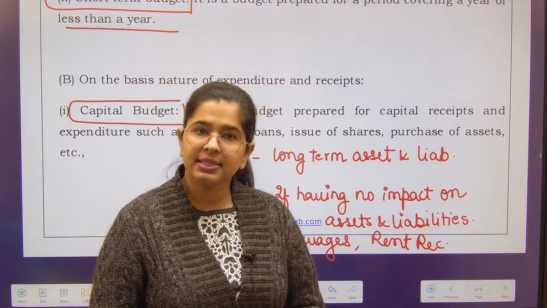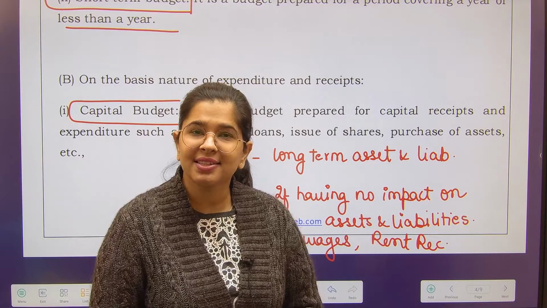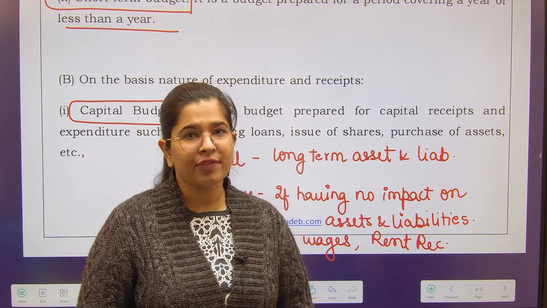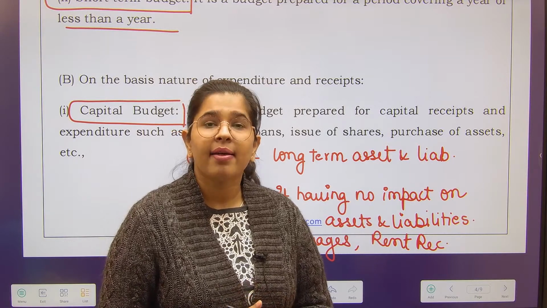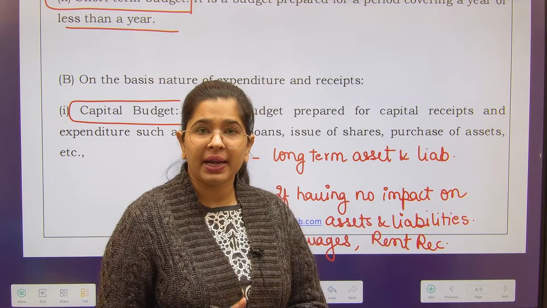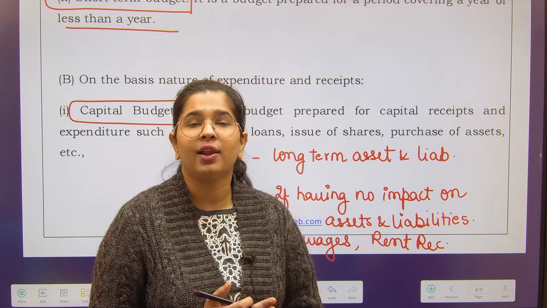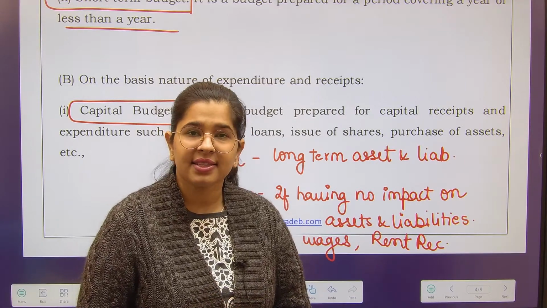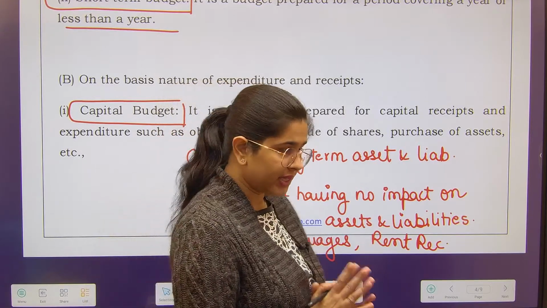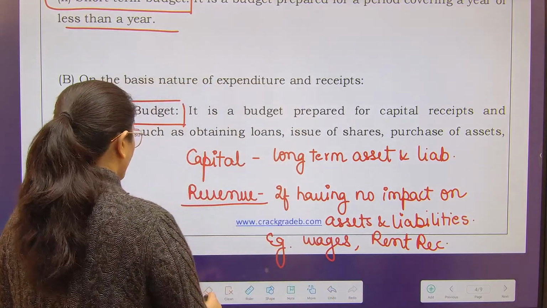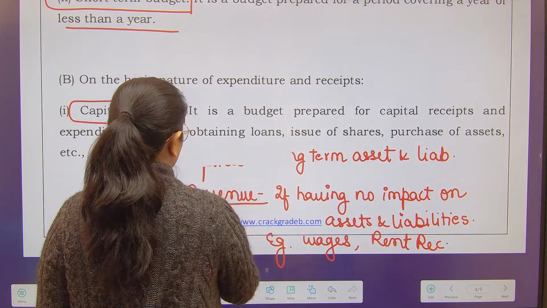This is an expense, right? What kind of expense is this? Is this a capital expense or revenue expense? It is a capital expense. Why? Because purchasing a building is resulting in a long-term asset. Hence, this will be treated as your capital item. I hope now this is clear to you. Let's move on to what is my capital budget.